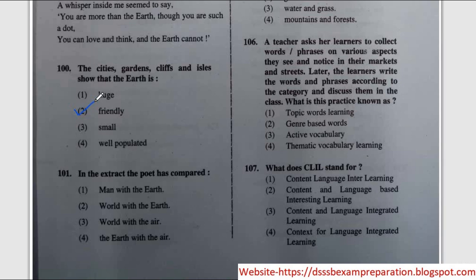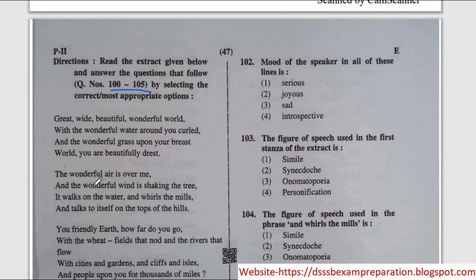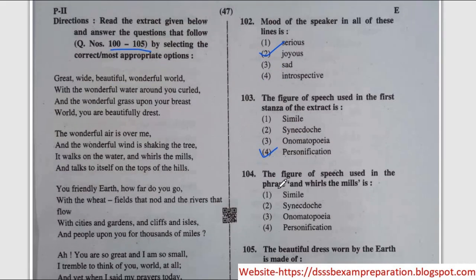Correct option is friendly. Next question, in the extract the poet has compared. Correct option is 1, man with the earth. Next question, mood of the speaker in all of these lines is. The correct option is option number 2, joyous. Next question, the figure of speech used in the first stanza of the extract is. The correct option is option number 4, personification.